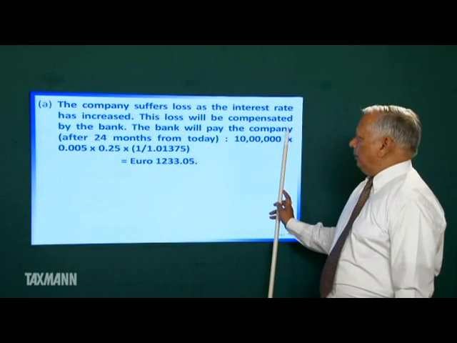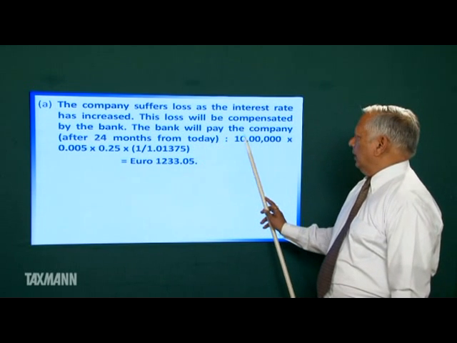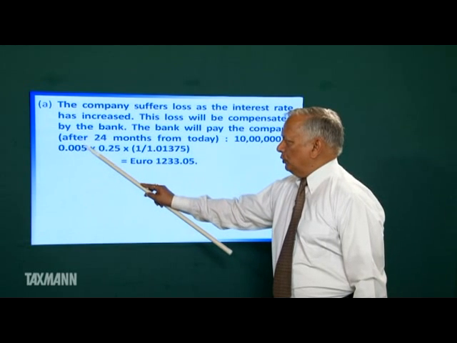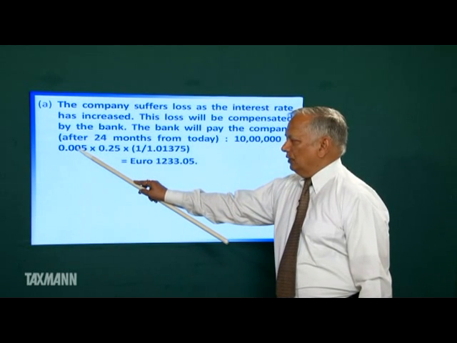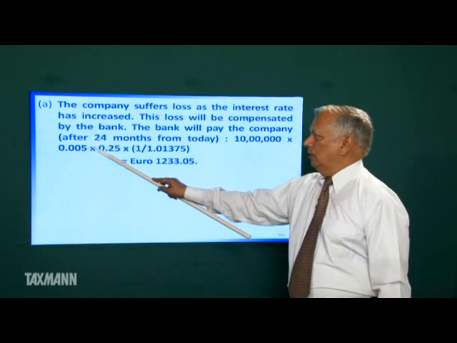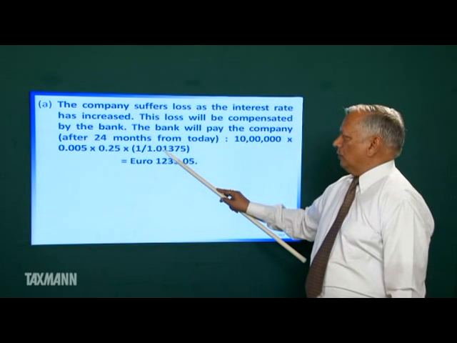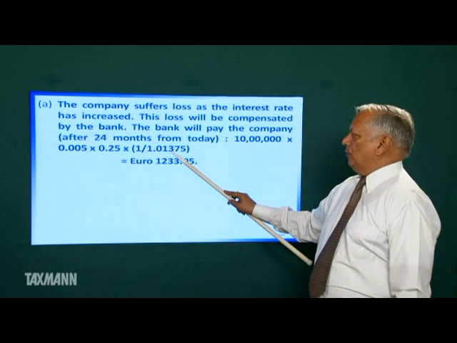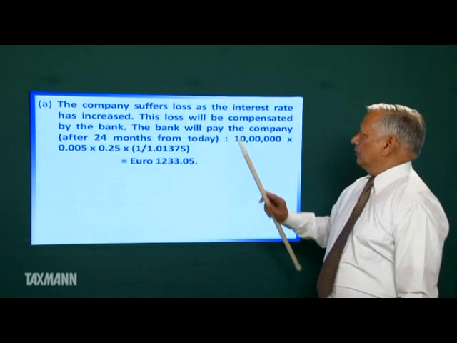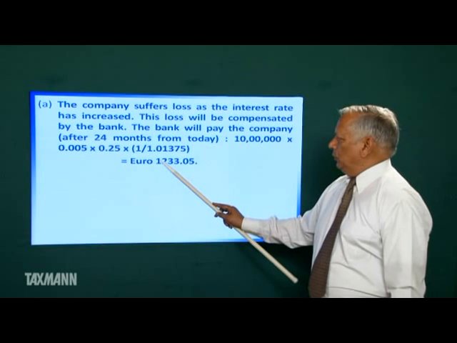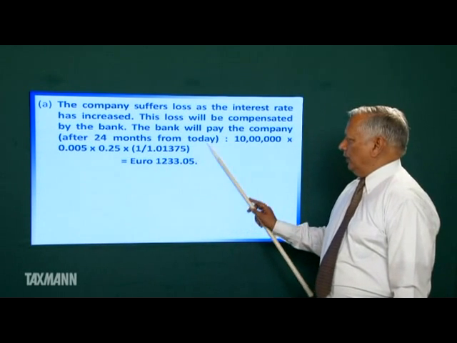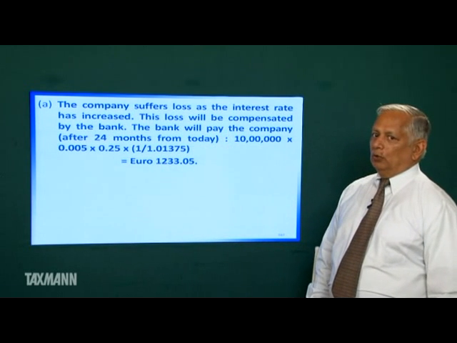The bank will pay the company after 24 months from today 10 lakh into 0.005. Friends, this is equal to 0.50 upon 100, for 3 months. It will be discounted at the current interest rate of 5.50% per annum for 3 months. So, the bank will pay the company euro 1233.05. Now, what will the company do?